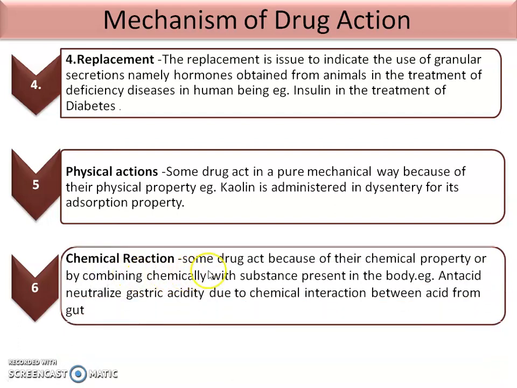chemical reaction. Some drugs act because of their chemical property or by combining chemically with substances present in the body. By the chemical interactions, some drugs give their action. Example of it is antacids, which neutralize gastric acidity due to the chemical interaction between the antacid and the acid in the gut. This is the example of chemical reaction.